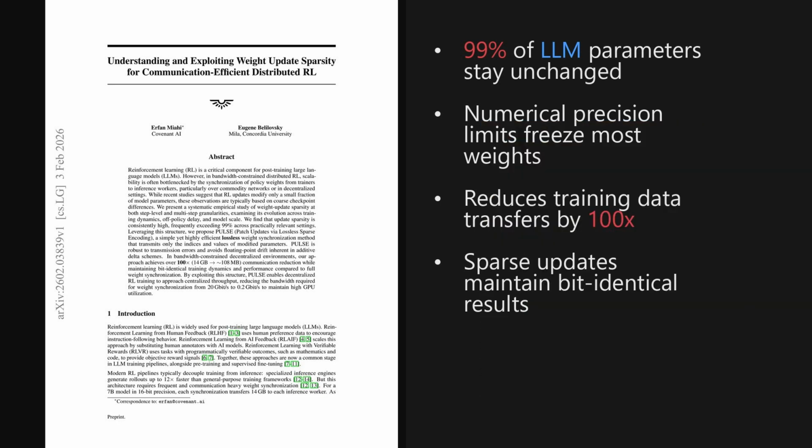I'm Alex. Today we're looking at a paper trending on X, published on February 3, 2026, just about 6 days ago. It demonstrates that weight updates in reinforcement learning are surprisingly sparse, allowing the authors to reduce the bandwidth required for training large models by over 100 times, dropping from 20 gigabits per second to just 0.2 gigabits per second. The paper is titled, Understanding and Exploiting Weight Update Sparsity for Communication-Efficient Distributed RL. And as we'll see later, the implications for running decentralized training on standard internet connections are really significant.